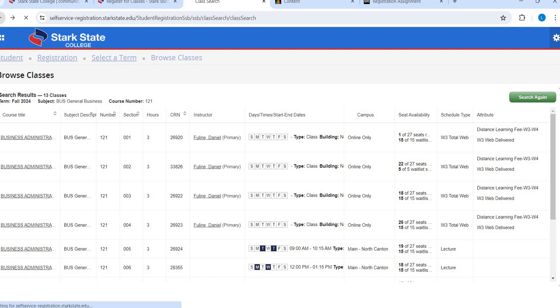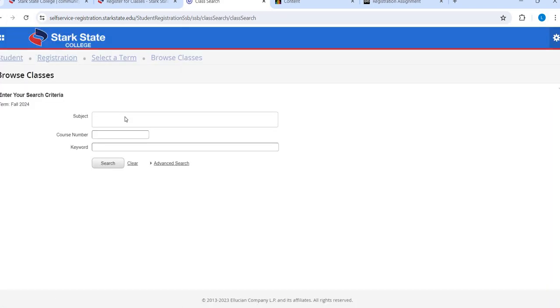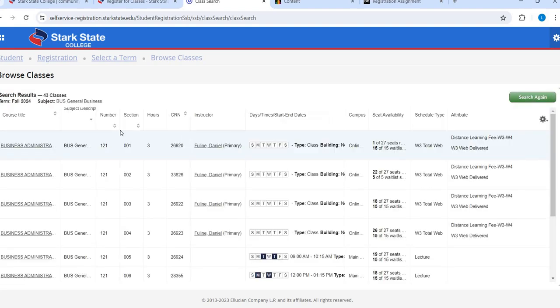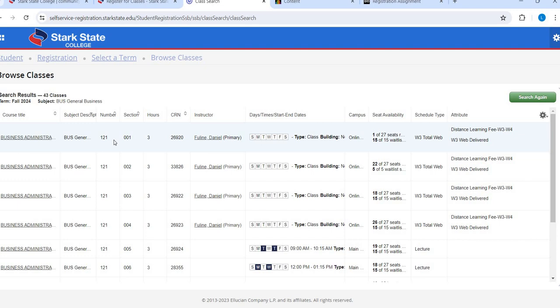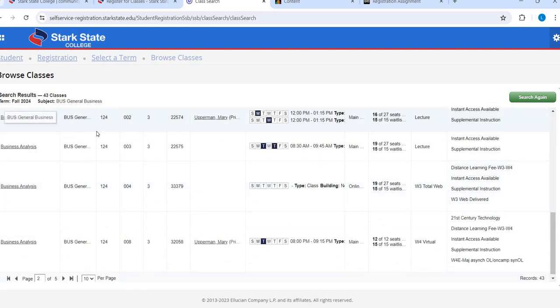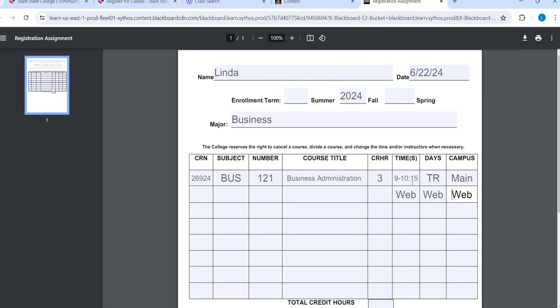So if I wanted to go back, and I know I want to take a business class at some point, but I don't know the number, I can always just search the general business. There are multiple pages of business classes. I'm just going to pull up business 124. Business 124 is business analysis. So same kind of idea. Here's the name of the class. BUS is the subject. 124 is the number. 3 credit hours. There's my 5-digit CRN. This class is a Monday, Wednesday from 12 to 1:15 on main campus. So again, that's how I go about filling this out.